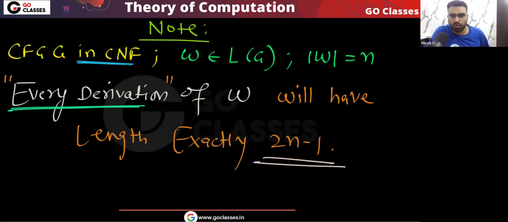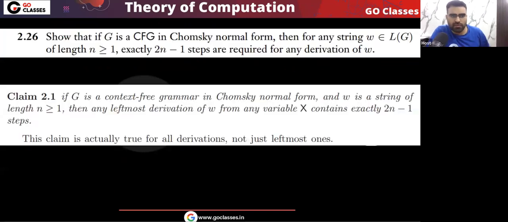So this is the idea. I hope you understood. You can read this. We will prove it, don't worry. If you have a context-free grammar in Chomsky normal form, then any string which belongs to the language of the grammar, of length greater than or equal to 1, will have exactly 2n minus 1 steps in whatever derivation you take. If you take leftmost derivation, the length will be 2n minus 1. If you take rightmost derivation, also 2n minus 1. If you take a derivation which is neither leftmost nor rightmost, also 2n minus 1. Any derivation you take will have length 2n minus 1.